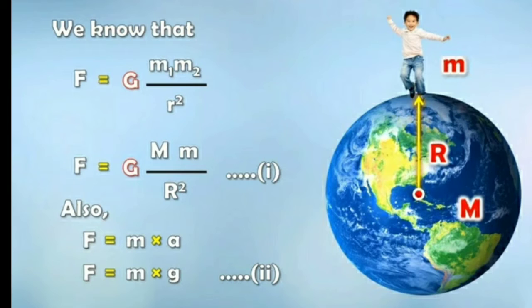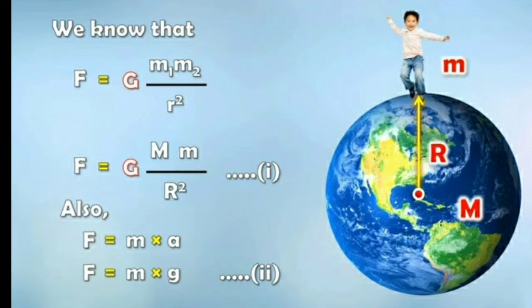Now let's come to the formula. Now we know that F is equal to G m1 m2 upon r square. This formula we have learned from Newton's universal law of gravitation. So let us replace m1 by the mass of earth, that is capital M, and m2 by the mass of that boy, that is small m. So the equation will be F is equal to capital G, capital M, small m upon capital R square. Let us denote this equation as 1.